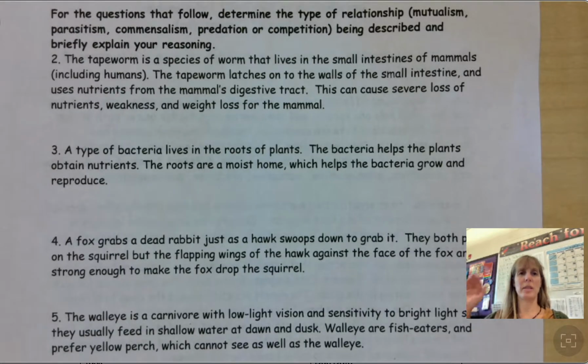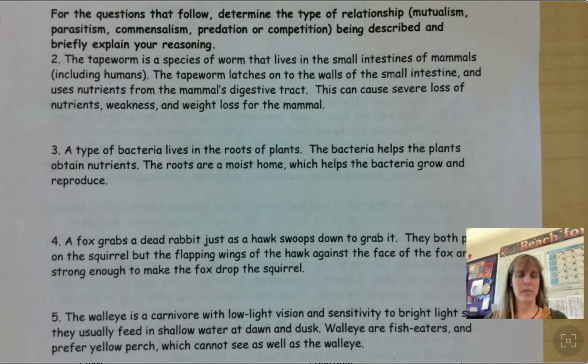Hold up your hand if you think it's parasitism. Hold up your hand if you think it's commensalism. Hold up your hand if you think it's predation. Okay, so the answer is parasitism. The tapeworm benefits, but the mammal does not, because the mammal that the tapeworm is in loses its energy and nutrients.